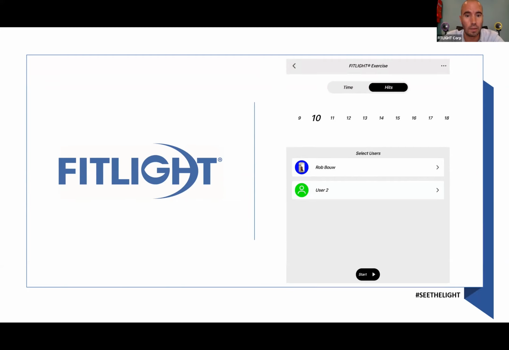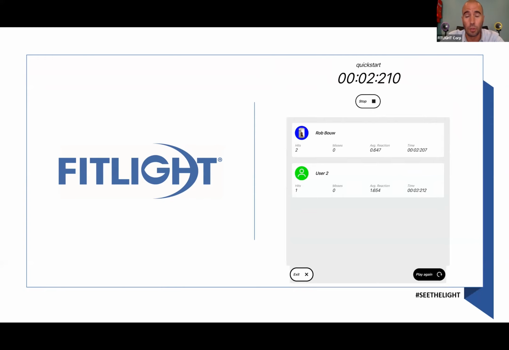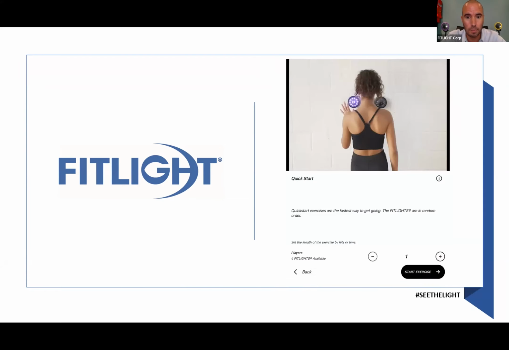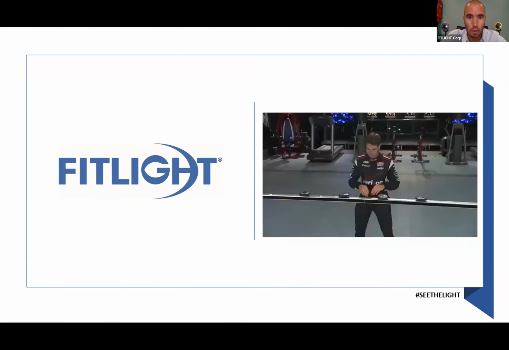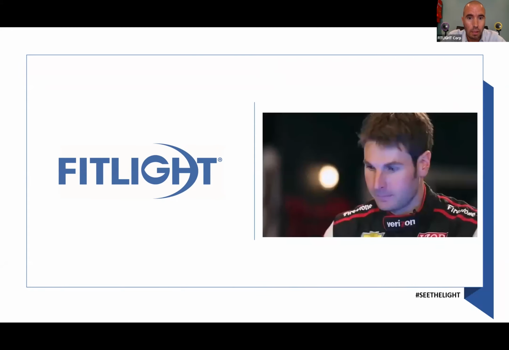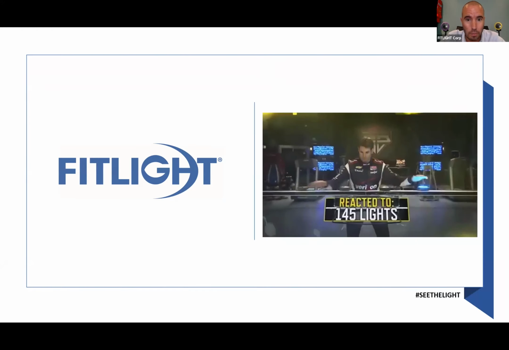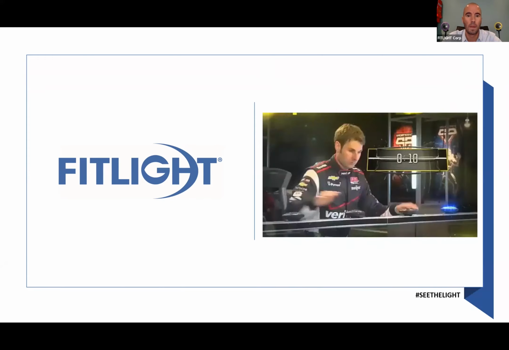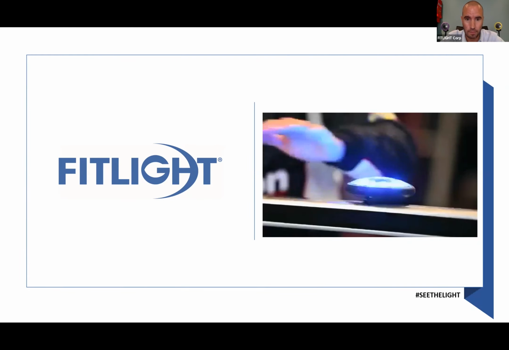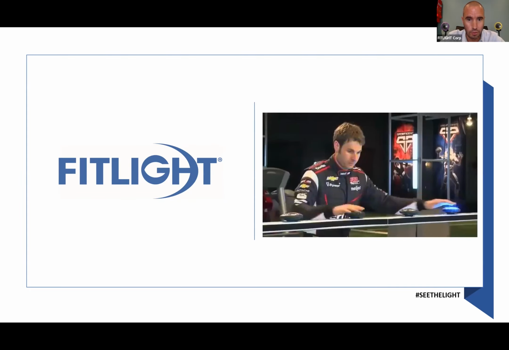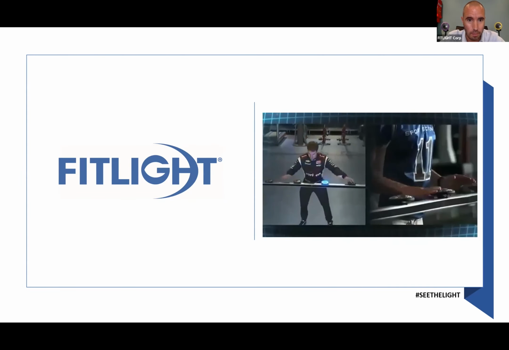I'm going to do 10 hits, hit start, and both users will use the exact same amount of lights. As I said, this is just a random exercise. What does that look like? This would be for 1 user. This is actually willpower. As you see, it is very fast. And you can also do that with 2 players at the same time.